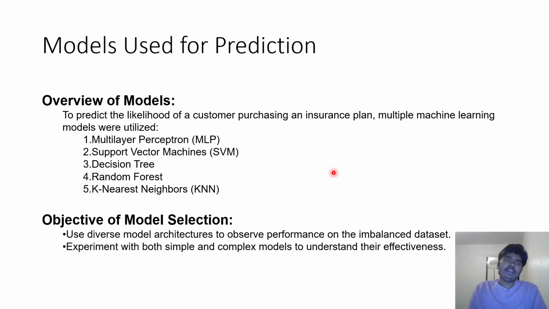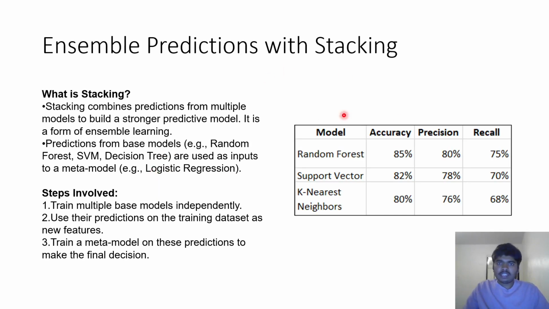And then here we can see the types of models that I used for the prediction. I used this many to compare between them and to combine everything at the end. We'll discuss that in the future slides. So MLP, support vector machines, decision tree, random forest, and KNN. These are the models which I used. Here we can see the scores of these models: the random forest, support vector machine, and KNN. We developed these base models, and we can see the random forest has the highest accuracy.